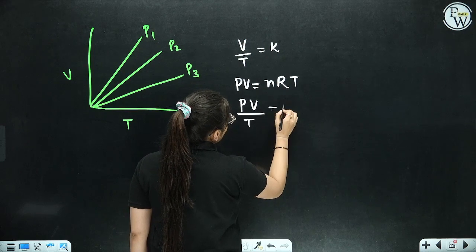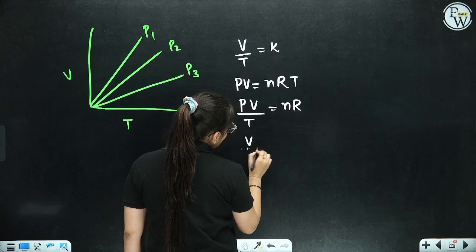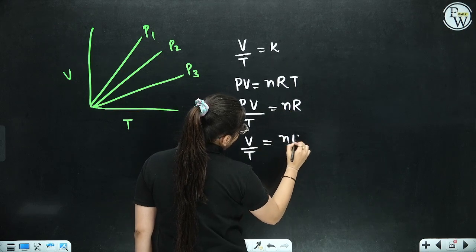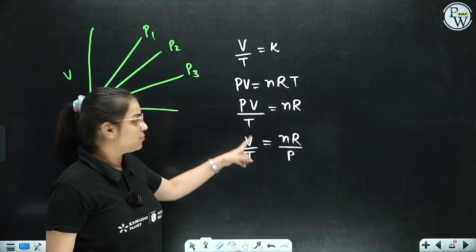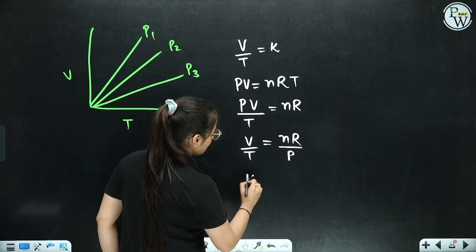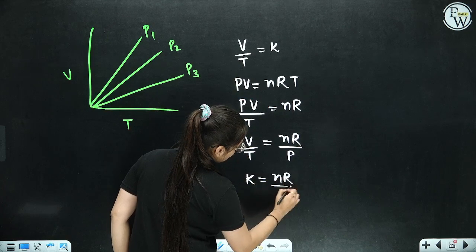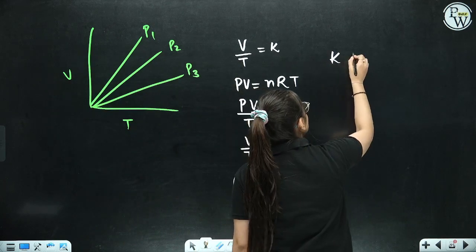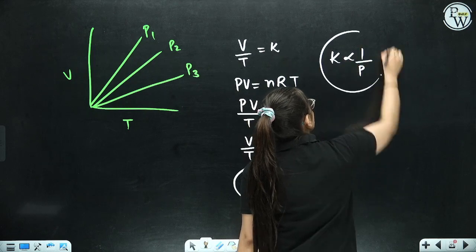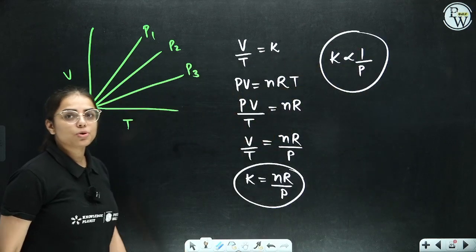PV by T is equal to nR. Can I say that P by T is equal to nR by P? If I take the pressure over there and temperature over here, we get this term. V by T is K. So can I say that K is equal to nR by P? So what can I observe over here? That K is inversely proportional to pressure.